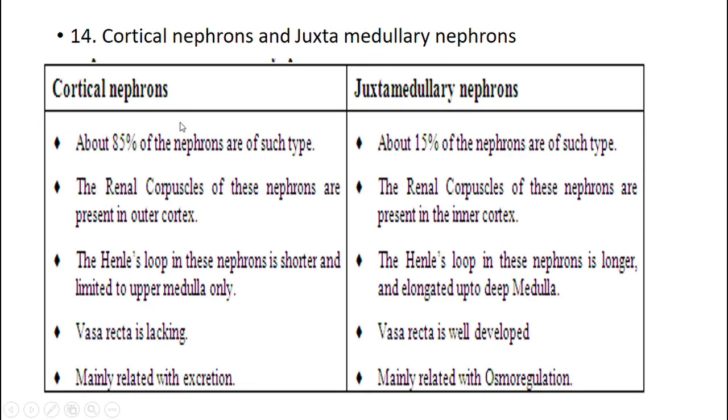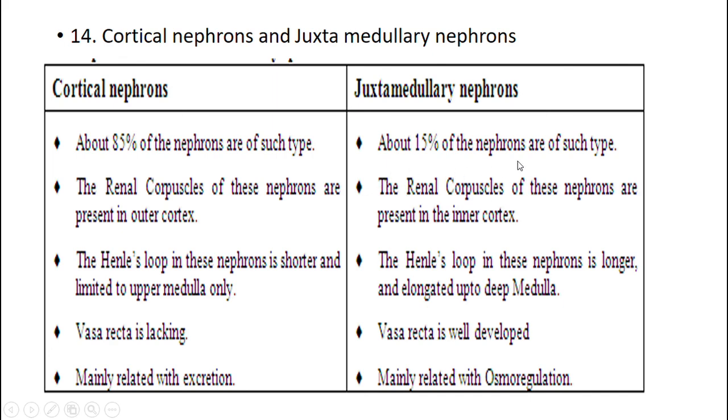Then cortical nephrons and juxtamedullary nephrons. About 85% of the nephrons are cortical nephrons. The renal capsules of these nephrons are present in the outer cortex. The loop of Henle in these nephrons is shorter and limited to the upper medulla only. The vasa recta is lacking, and they are mainly related to excretion.